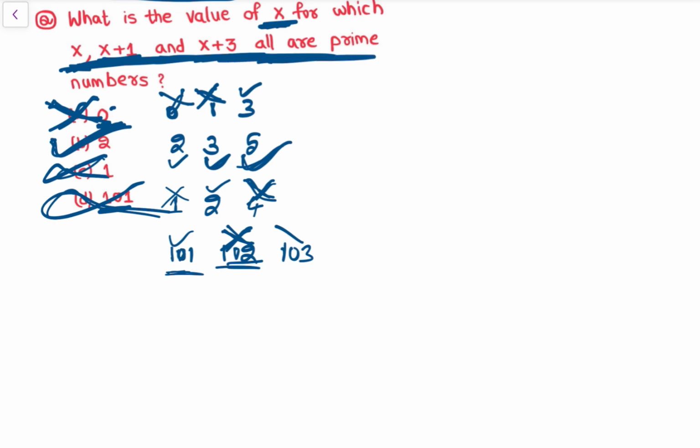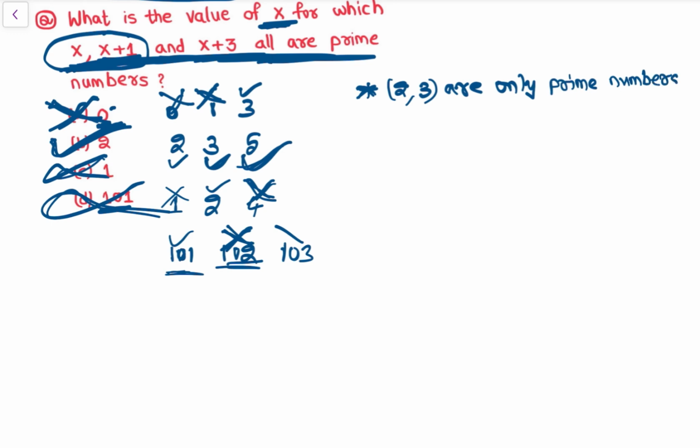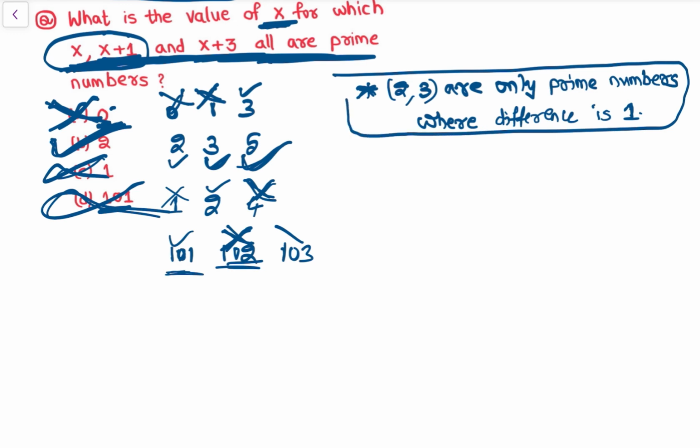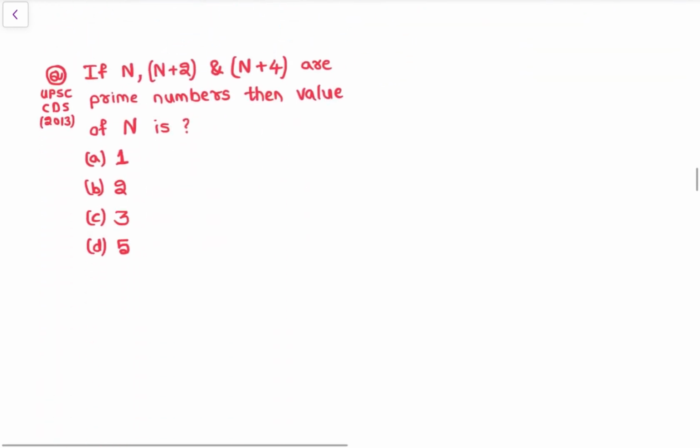Now we can also do it this way. See, x plus 1, okay. Here is an important note, you can note it down: 2, 3 are the only prime numbers where the difference is 1. Okay, then let's see the next question.